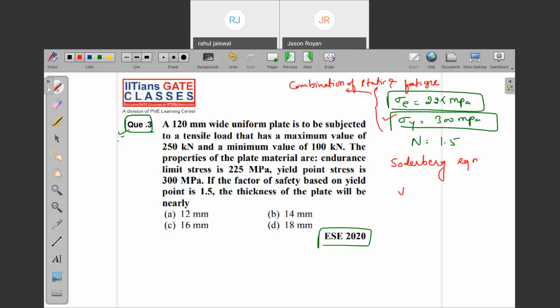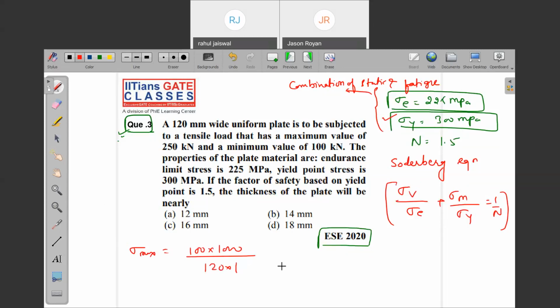What is the Soderberg equation? Sigma V by sigma E plus sigma M by sigma Y equal to 1 upon n. Each and everything is given to you. Just quickly find out: first find the variable stress, then the mean stress. What is the maximum stress? Load by area. What is the area? 120 into thickness. What is the minimum stress? 100 into 1000 divided by 120 into T.